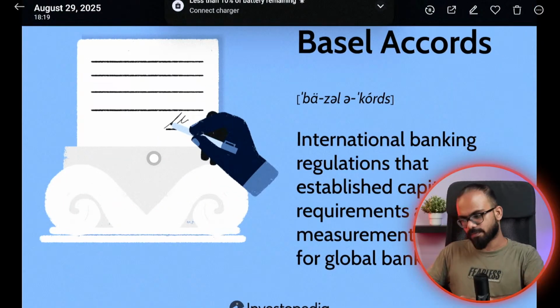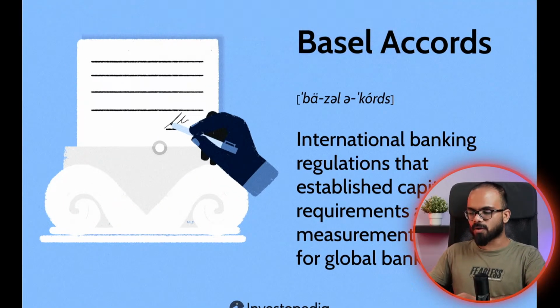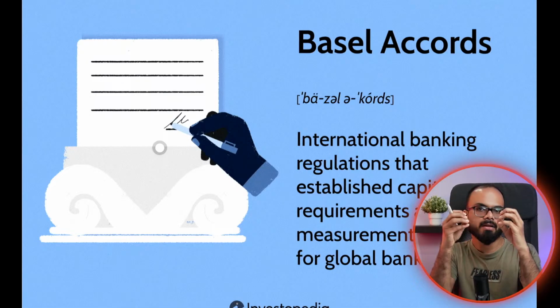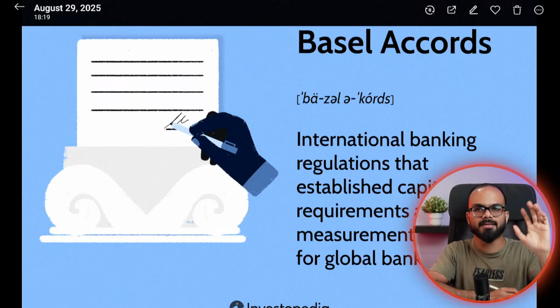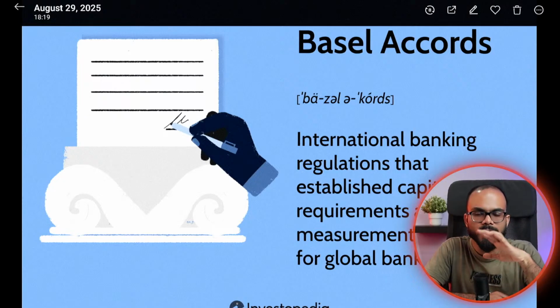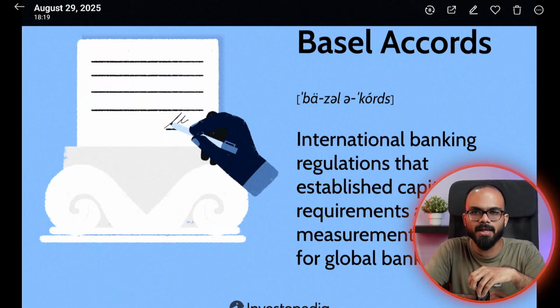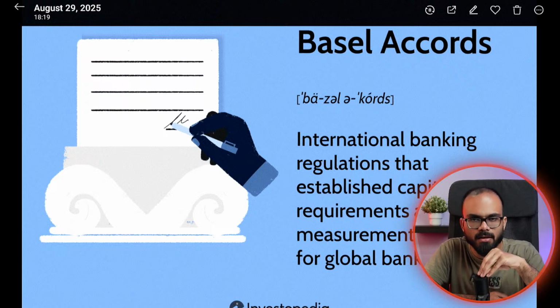The other thing that I want to talk to you about is Basel norms or Basel Accords. Basically, there is something called capital requirement or capital risk reduction that is necessary. The world as a whole is growing, and the entire global system is dependent upon banks. So governments or banks together came up with a norm called Basel norms.